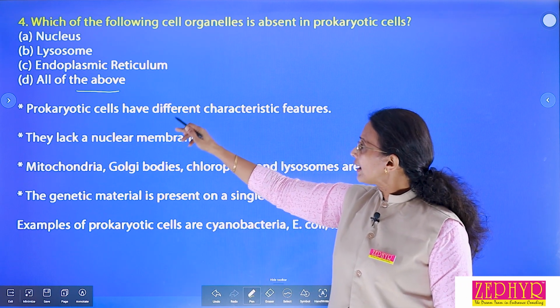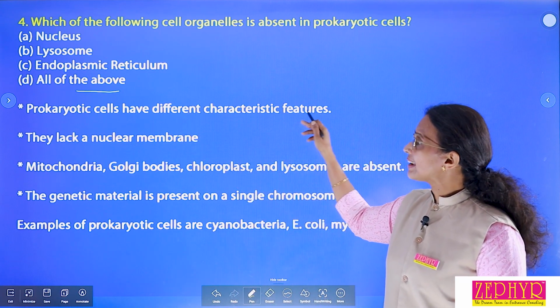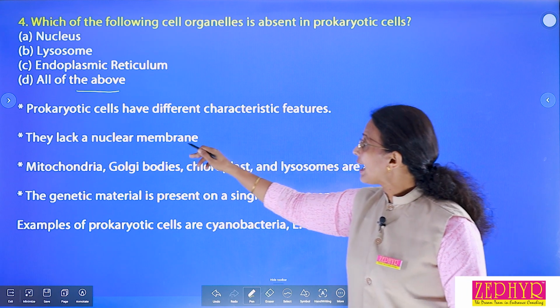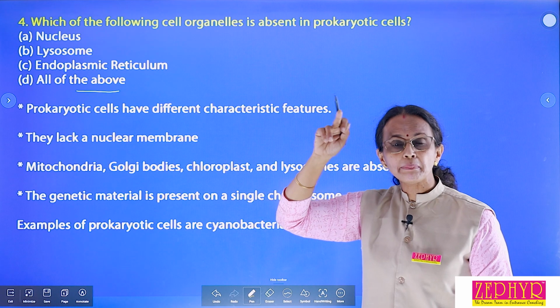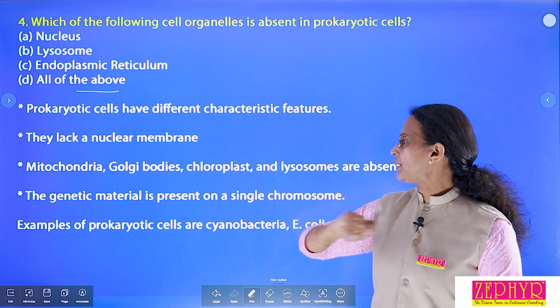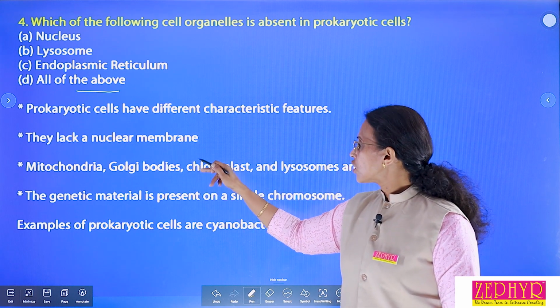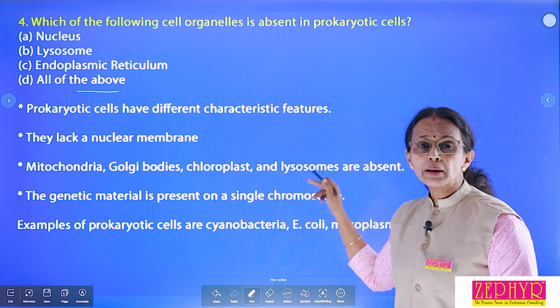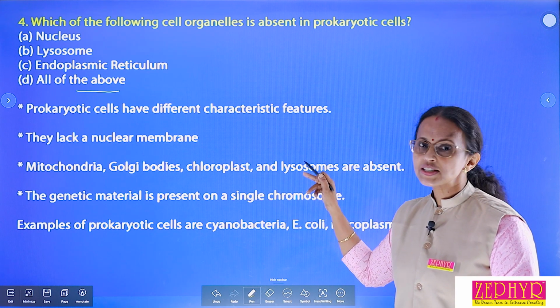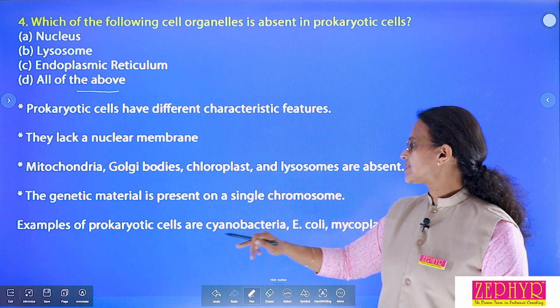First point, prokaryotic cells have different characteristic features. They lack a nuclear membrane. Nucleus has a double layered membrane; that membrane is known as the nuclear membrane. Mitochondria, Golgi body, chloroplast, lysosome, these are all membrane bound cell organelles. These are all absent in prokaryotic cell.